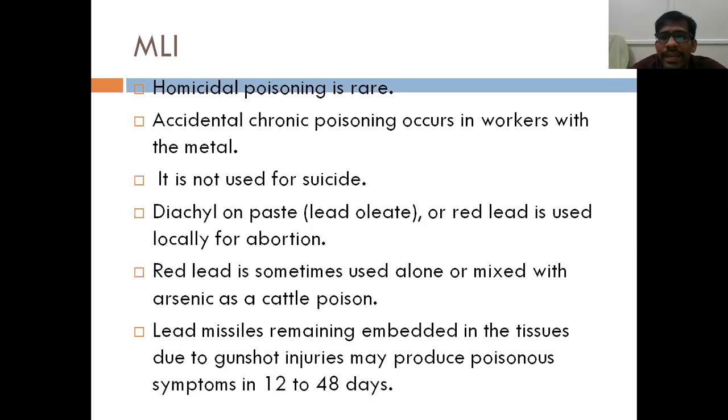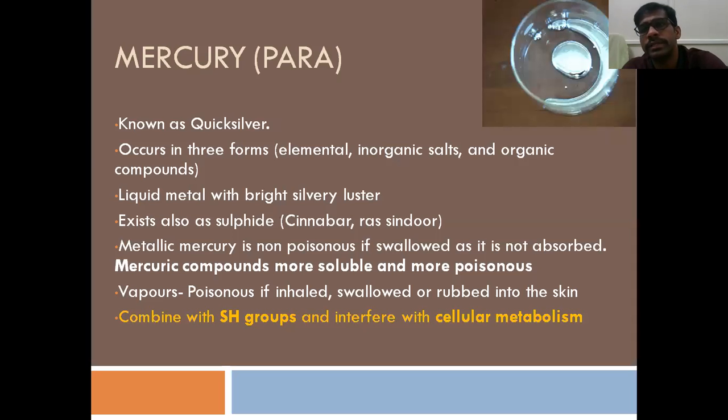And finally, lead missiles, so bullets. The shell of these bullets in rifle firearms, and also shotgun pellets, are made of lead, right? When these lead pellets and bullets are embedded in the tissues, the lead will leach into the tissues from these gunshot injuries, and can produce symptoms of poisoning within 12 to 48 hours after exposure to lead. That completes both arsenic and lead, the metallic poisons.